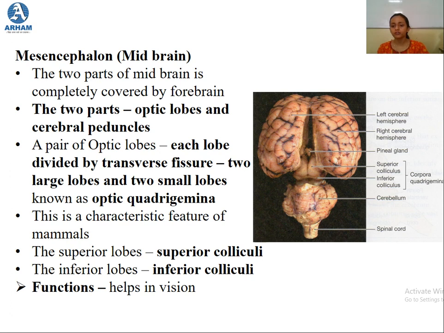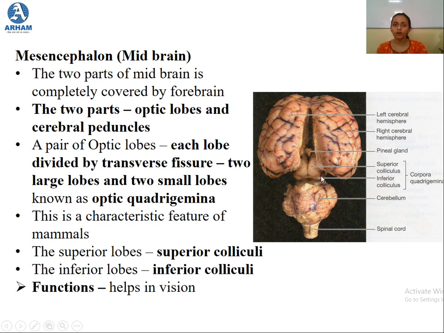So there are 2 superior lobes over here, and just below the depression, there are 2 inferior lobes. So a pair of optic lobes, each lobe divided by a transverse fissure. This is a transverse fissure, a very minute depression over here. Now this gives rise to 2 more lobes.